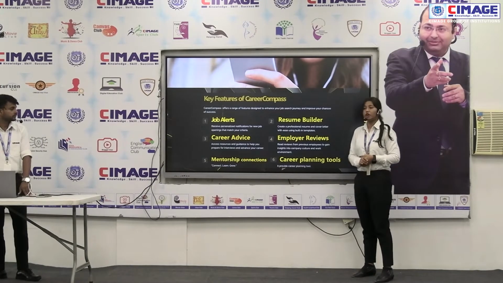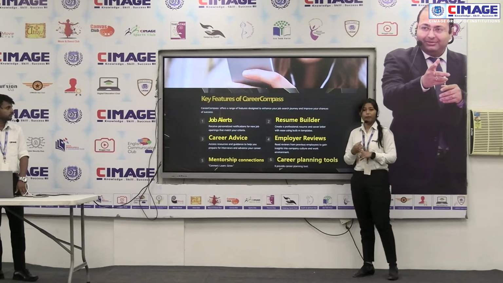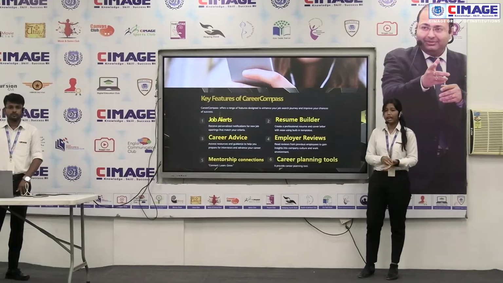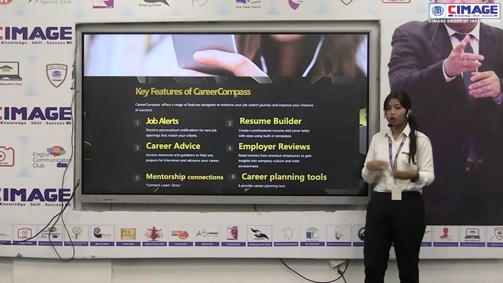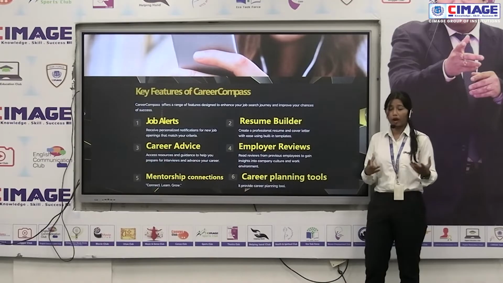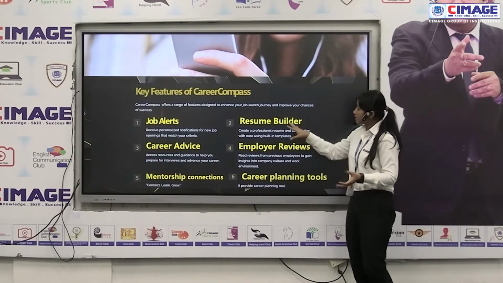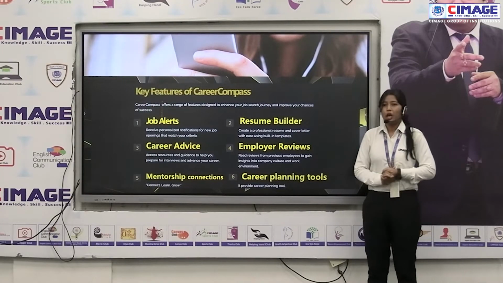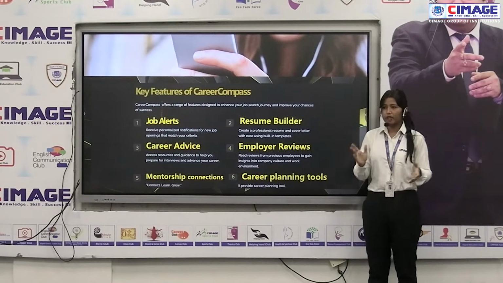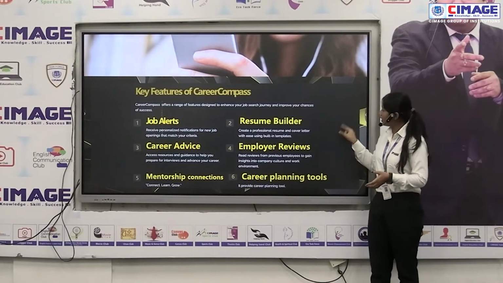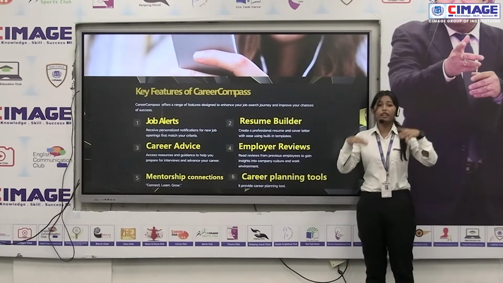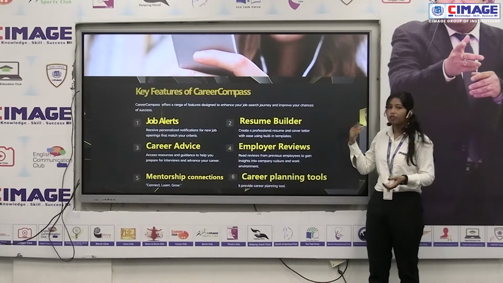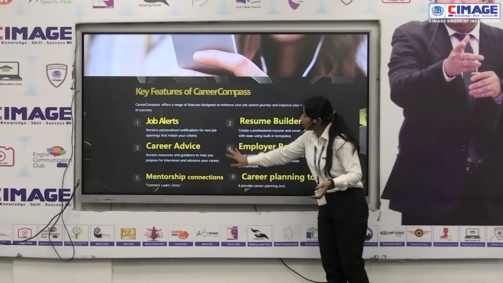So what are the key features of Career Compass? The first feature is job alerts. If a new job is added, it will notify you, and if you want to apply, you can apply. The second is the resume builder. This is one of the best features our app contains, but as of now it is not implemented. I will implement it further. This feature will create a resume template by matching your skills, for you to apply for that particular job. The next one is career advice.